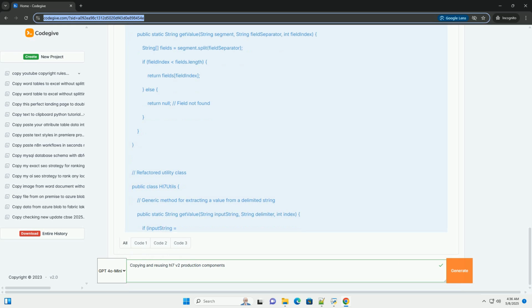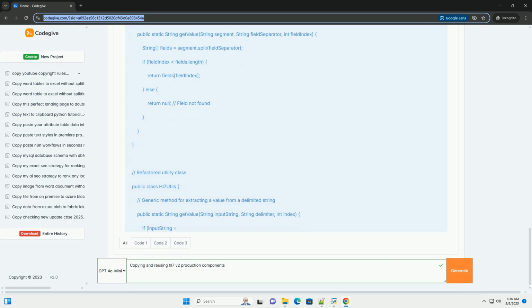Use a version control system like Git to track changes, manage branches, and revert to previous versions if needed. Thorough testing is essential. Write unit tests to verify the behavior of individual components, integration tests to ensure components work together correctly, and end-to-end tests to validate the entire system.